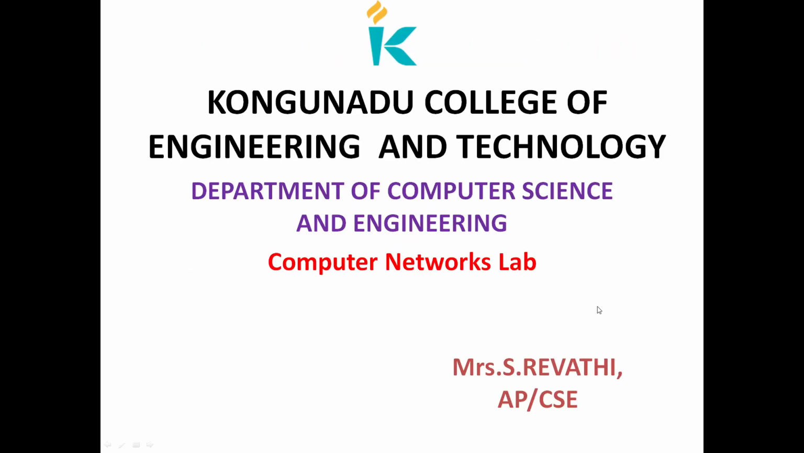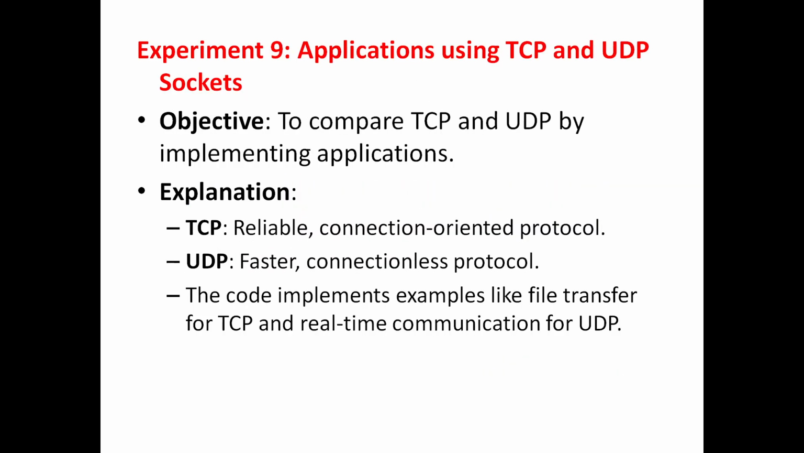Today we are going to see computer networks laboratory experiments, and let me explain the ninth one, applications using TCP and UDP sockets. The objective of this program is to compare TCP and UDP by implementing the applications. TCP is a connection-oriented and reliable protocol, and UDP is faster, but it is a connectionless protocol.